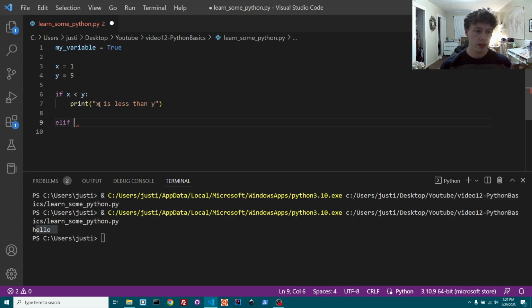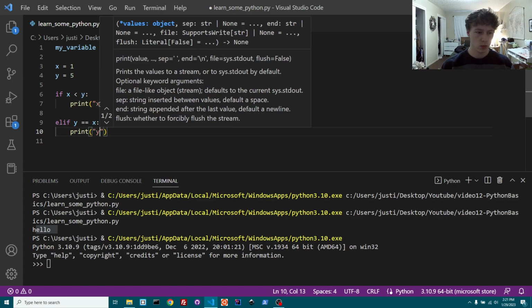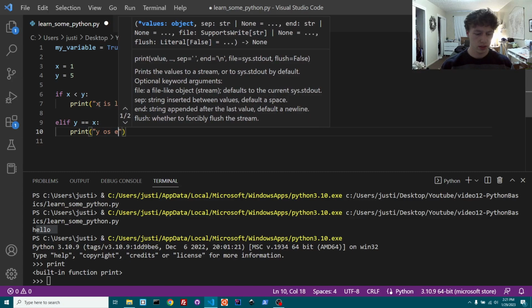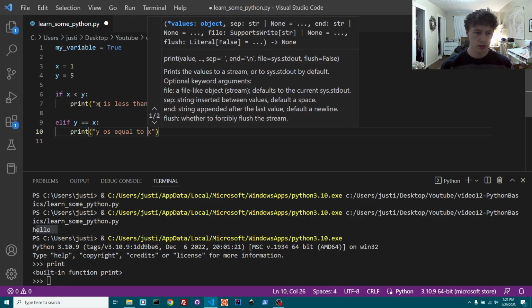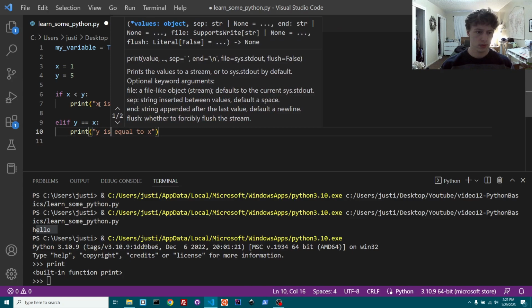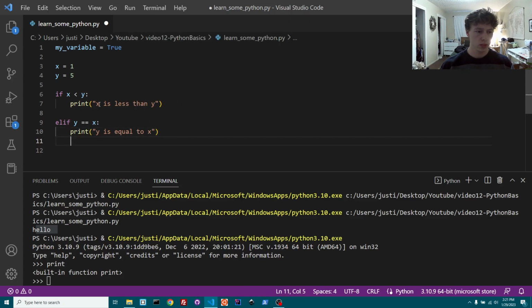So now it's saying, if y equals x, then print y is equal to x. And then finally we can do something called else.